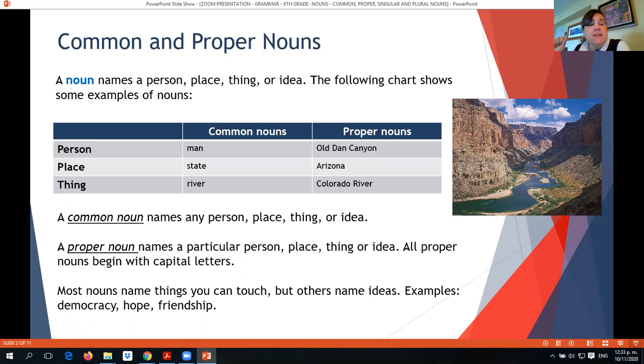Okay? Most nouns name things you can touch, but others name ideas, as I said at the beginning. Examples of ideas could be democracy, hope, friendship, okay? Those are nouns, but these are the things that you can touch, or see.